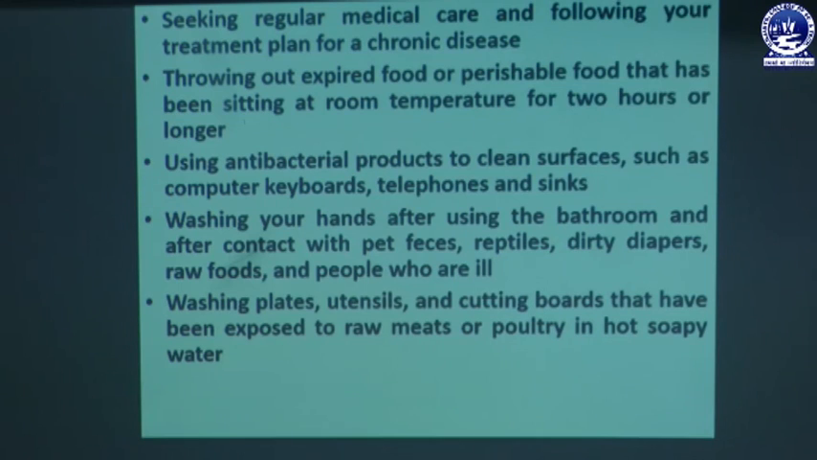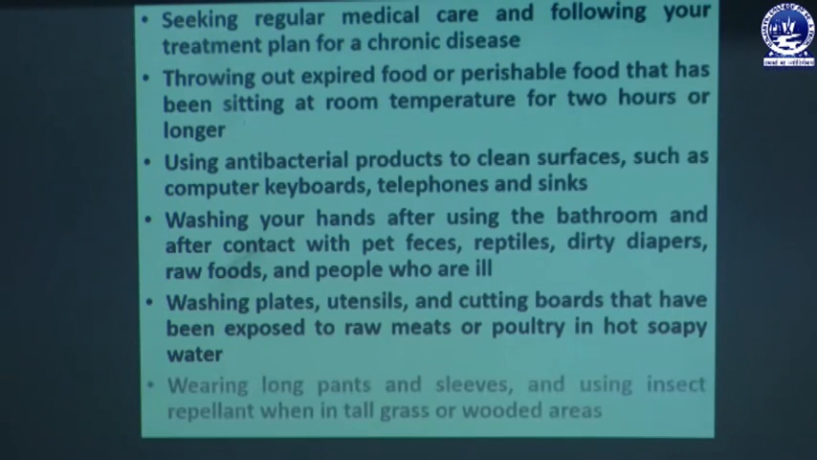Washing plates, utensils and cutting boards that have been exposed to raw meats or poultry in hot soapy water. We have to wash our utensils, plates and cutting boards, because through this we can avoid different types of bacterial infections in our kitchen at the time of cooking.